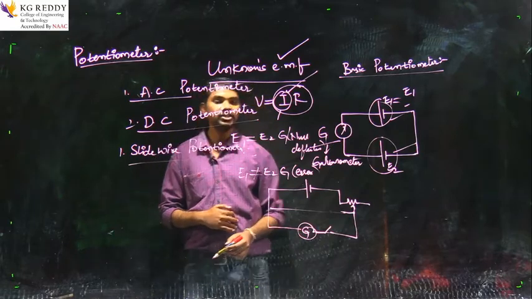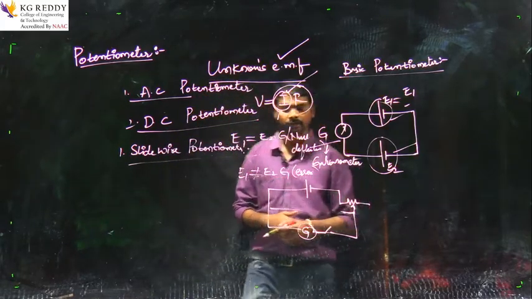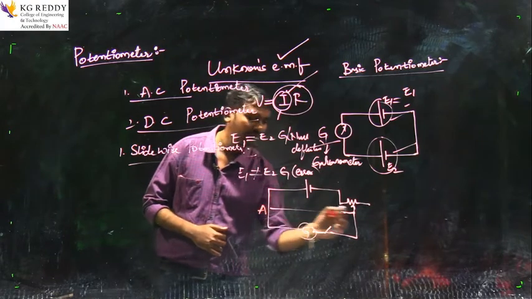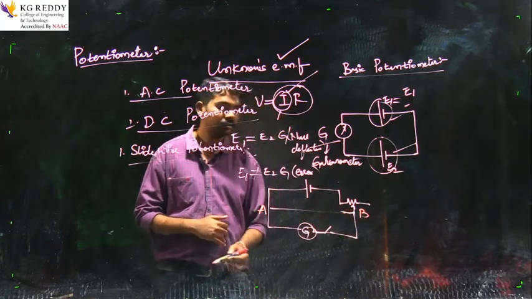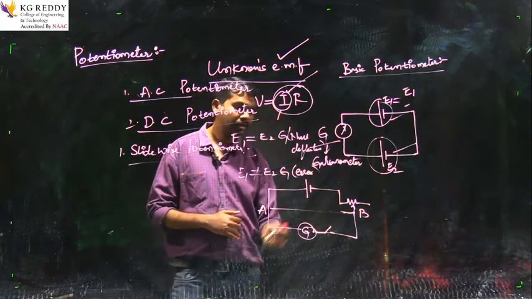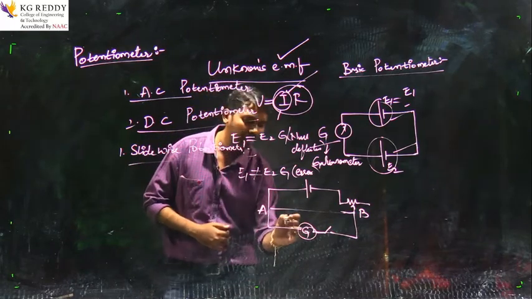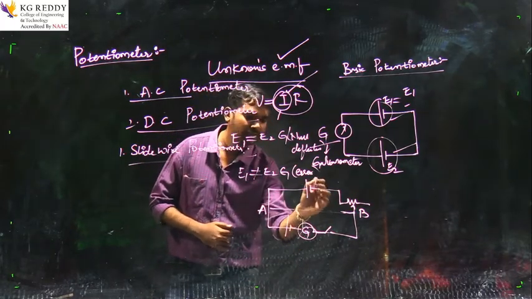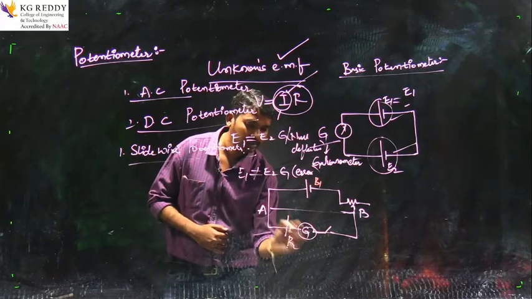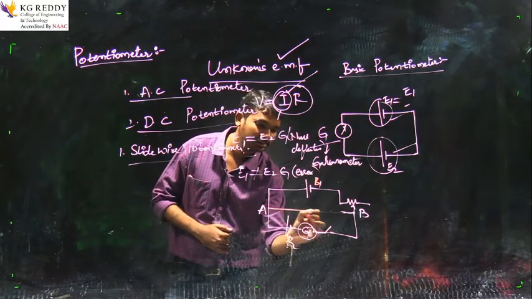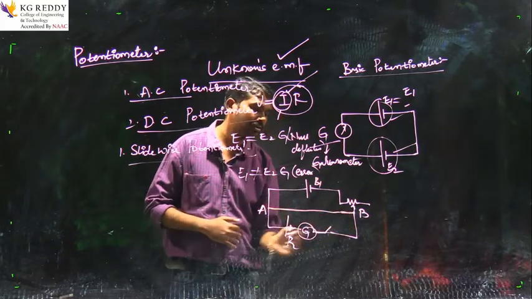This is the basic circuit of the slide wire potentiometer. Again here one battery is placed, and one more battery is placed over here. This one is battery 1 and this is battery 2. This is the sliding contact.